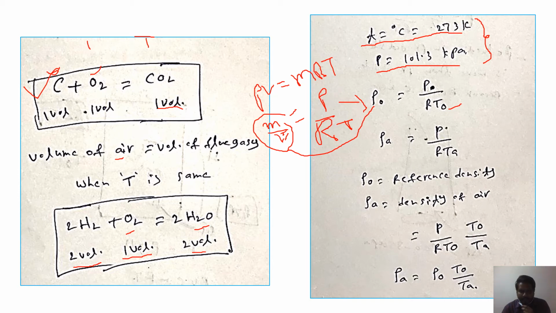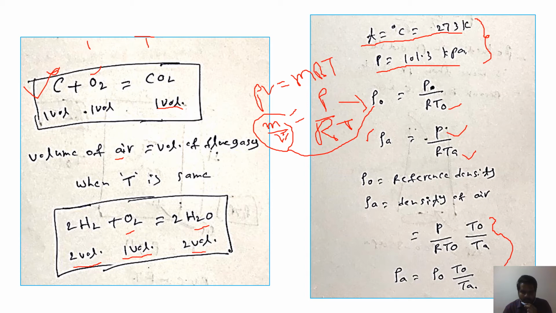Now we can also write for air. Density of air, rho A equals P by R TA, where TA is the temperature of the air. Here R is the gas constant. This equation we can write as P by R T naught into T naught by TA.